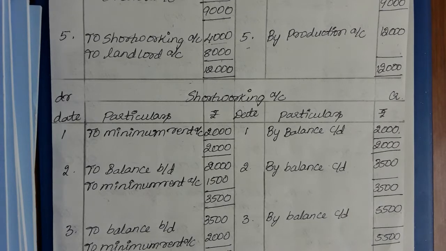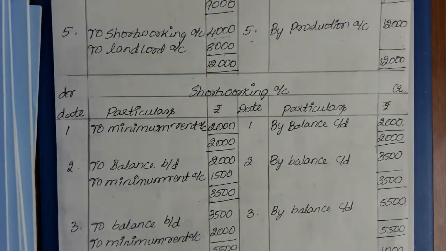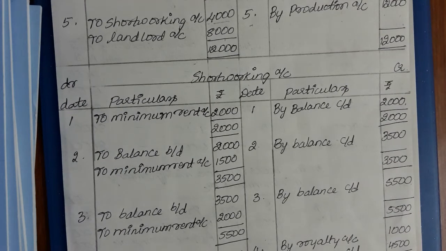Done. So next, what is the account you need to pass? You need to pass the short workings account. In whichever year the short workings is recovered, only that particular year's data will be recorded in the short workings account. So this is very simple. I will be writing.